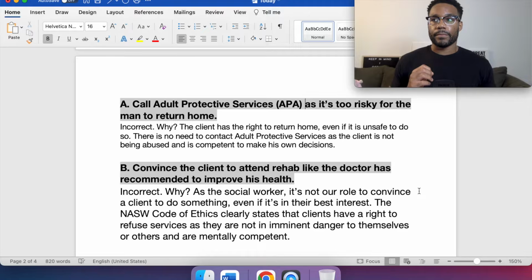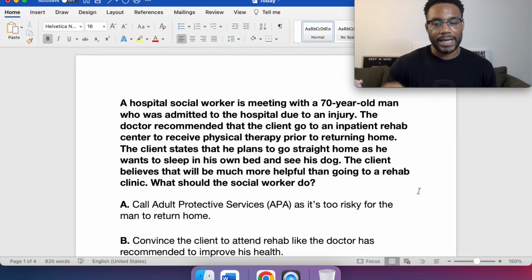Also, nothing in this question said anything about the client being mandated. Now, when a client is mandated to attend services like for anger management, therapy, whatever it may be, the rules tend to change a bit, right? But again, in this question, it didn't say anything about the man being in imminent danger to himself or others, or cognitively impaired. So he's in his right state of mind, and nothing says he's mandated to attend services. So because of that, we have to promote the client's right to self-determination, essentially meaning they can choose to do something or not to do something.